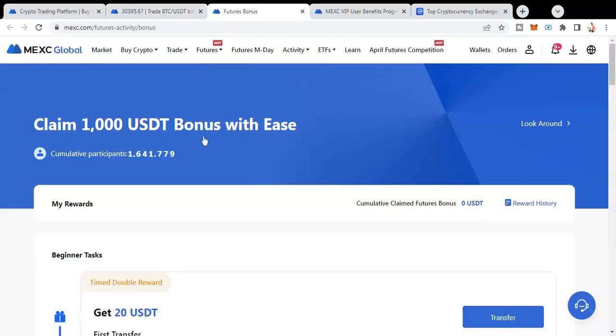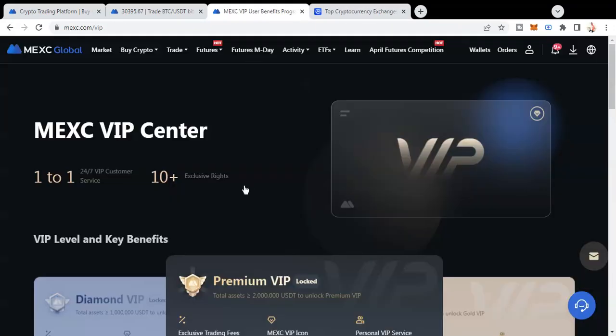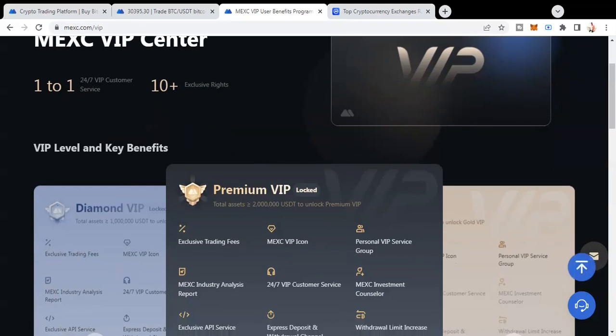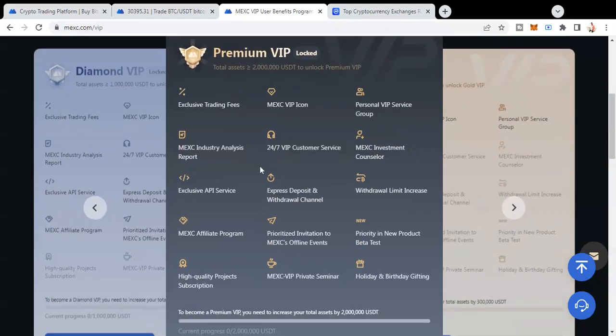We have already seen the futures bonus, and then they also have the MEXC VIP center. They have 1 to 1 24/7 VIP service, 10 plus exclusive rights, and certain VIP levels and key benefits. For a premium VIP, your total assets should be above 2 million USDT to unlock premium.